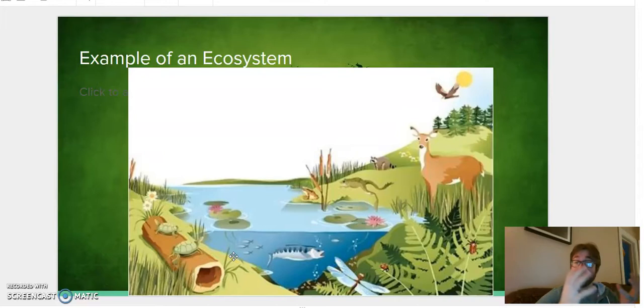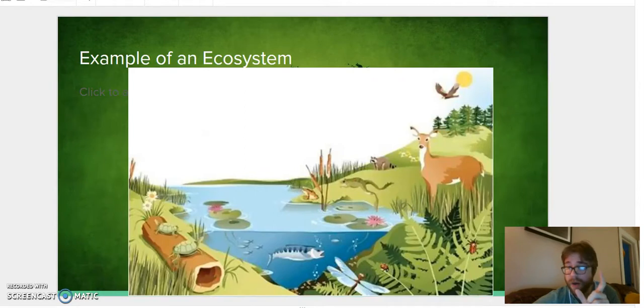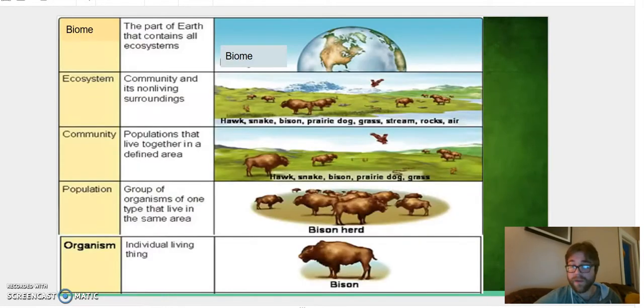Now, if we're talking about a collection of ecosystems, we are talking about a biome. A biome is a combination of different ecosystems. Different ecosystems all being together. So an ecosystem can be pretty small, right? An ecosystem can be as big as this pond or a lake or a tree. A biome is a collection of all these different ecosystems. So, for example, a desert biome or a forest biome.